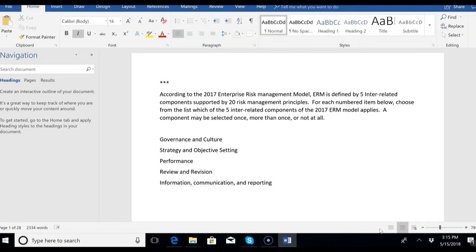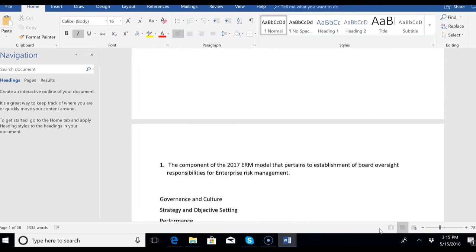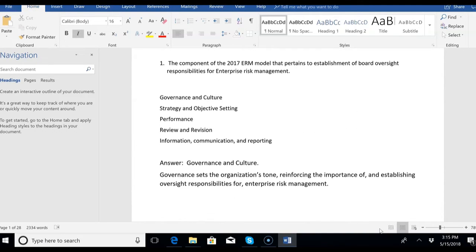Just 5 interrelated components. We're going to go through this slowly rather than have a lecture on this. You wouldn't want a lecture on this. So let's do a sim, and by the time we finish the sim, you'll have a good idea of each of the 5, because we're going to do them in order the first time through. We're not going to stagger them the first time. So go to number 1.